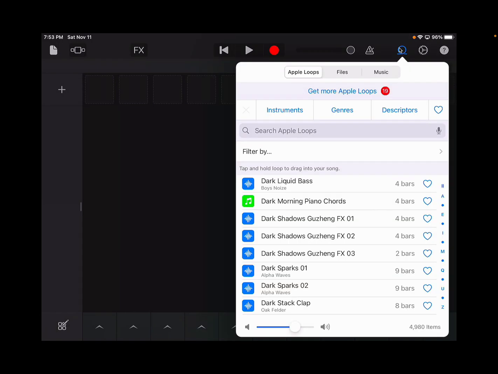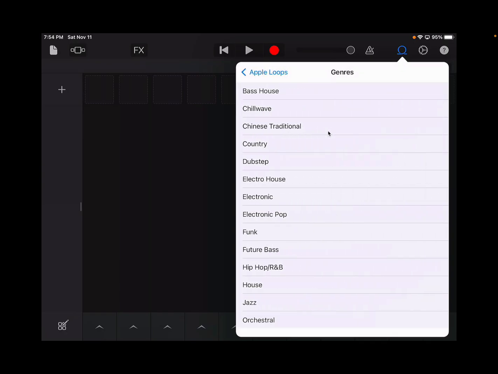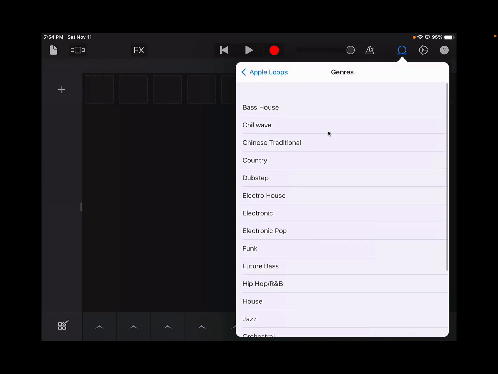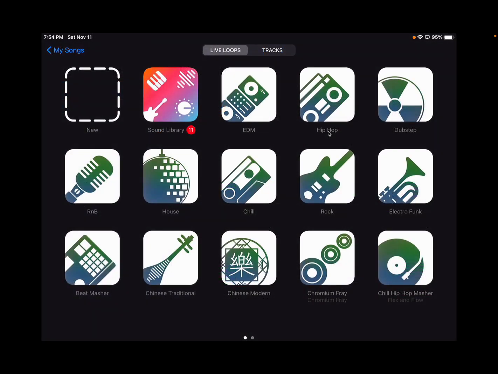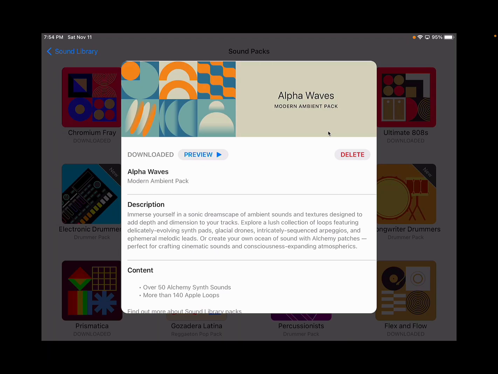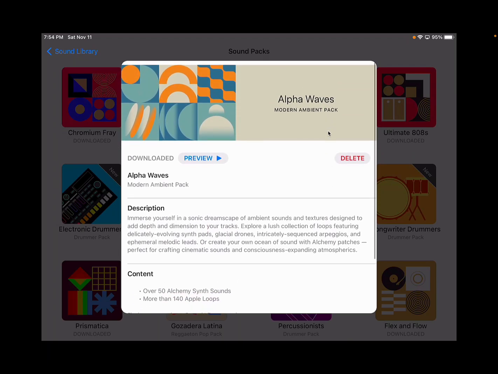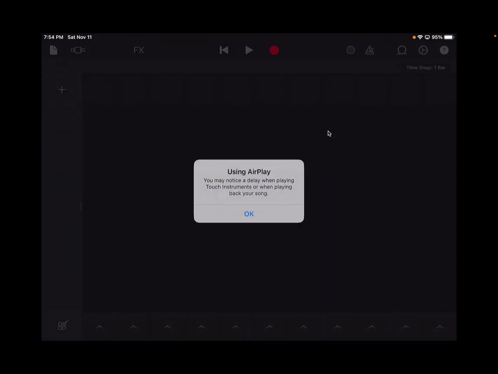and so that I can find what I just downloaded, see here it says Alpha Waves. Okay, I'm going to look for that same thing that I just downloaded. Let's see if we can find that. In fact, let's see. We're going to pop back on here, sound library. And we were looking at Alpha Waves Modern Ambient Pack. So we're looking for Alpha Waves. I'll try to remember that this time.